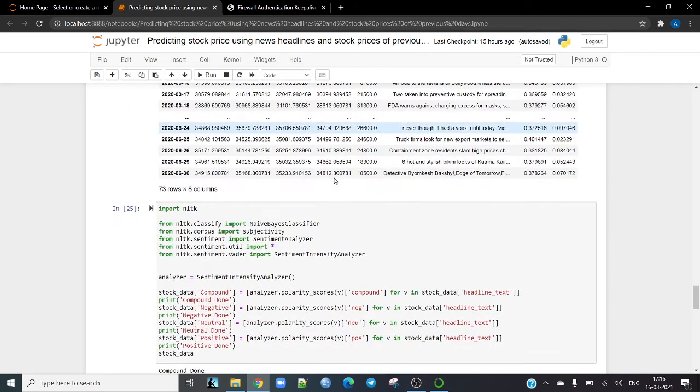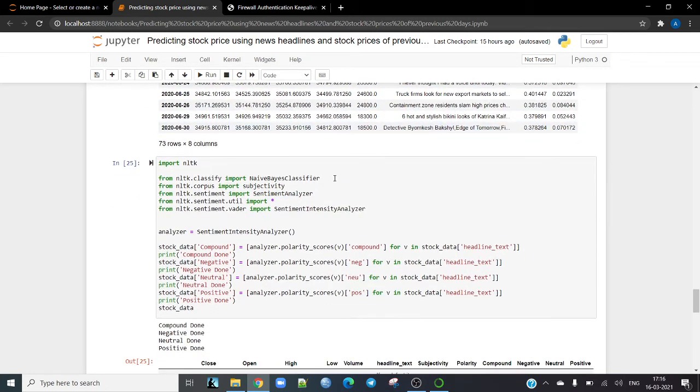Now let's move on. After that, we have to do some more analysis. For example, we can get the compound value and the negativeness value of the news headlines, the neutral value. So basically, we can understand how positive the news is, how neutral the news is, or how negative the news is. We do this using SentimentIntensityAnalyzer, which we import from NLTK, the Natural Language Toolkit.